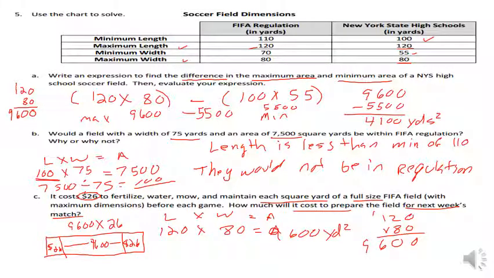Now let's go ahead and do an estimate on this one to make sure it's going to be reasonable. So 9,600 times 26, we know that 9,600 is closer to 10,000 than it is 9,000, and 26 is going to be closer to 30. So I can see I'm going to have 5 zeros, and 1 times 3 is 3. So it's going to cost approximately $300,000. Now let's go ahead and multiply it out and see what it comes to.